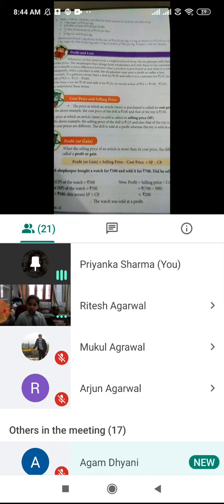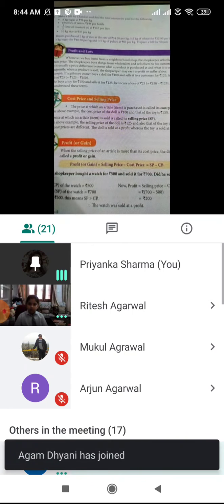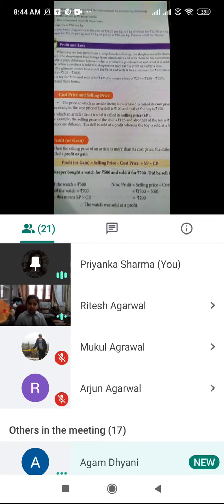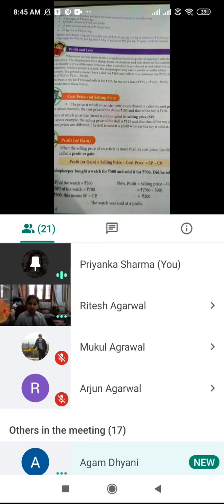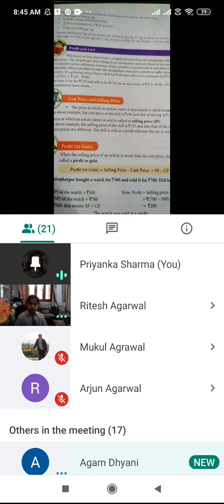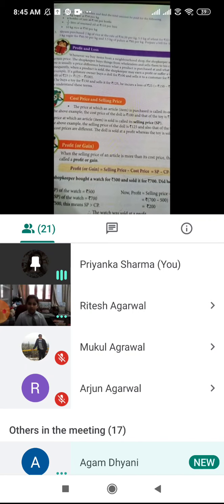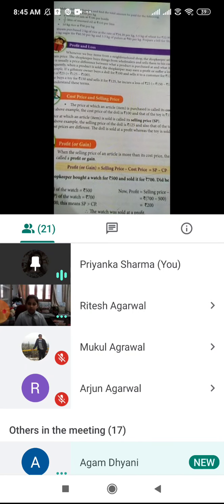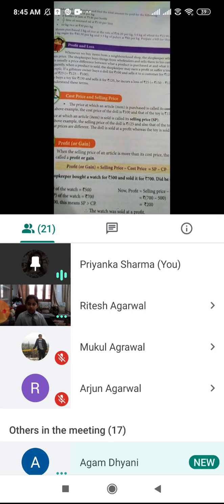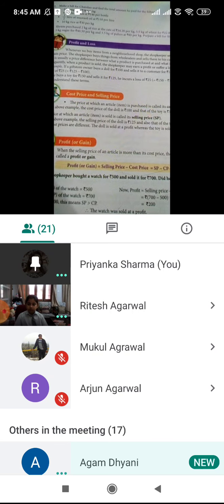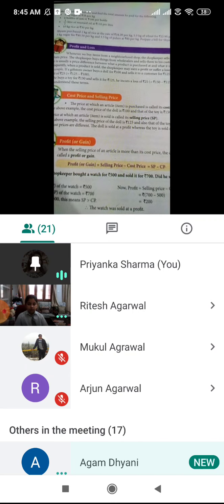And one thing you have to make sure, read another point, that is profit or gain. When the selling price of an article is more than its cost price, the difference is called the profit. Now, let's come back to my example. You purchased the teddy bear for rupees 500 and you sold it to your friend for rupees 600. So the cost price was 500, selling price was 600.